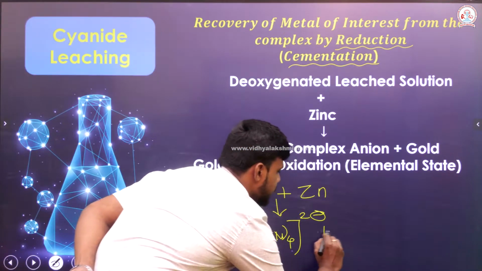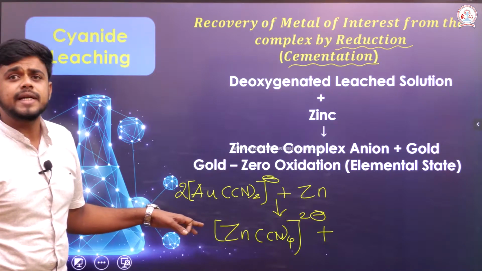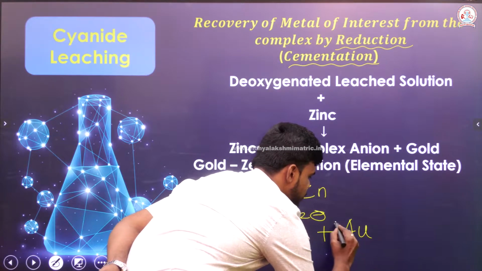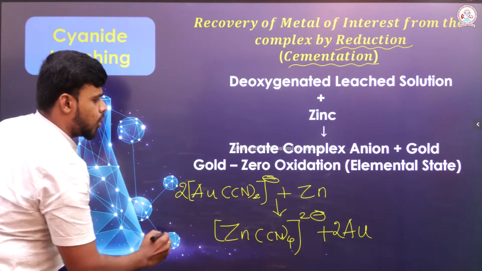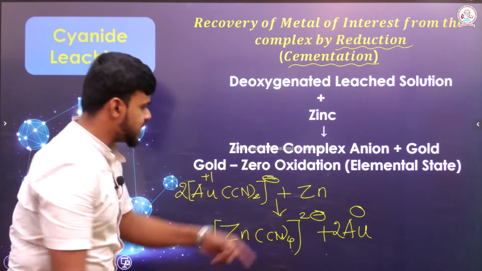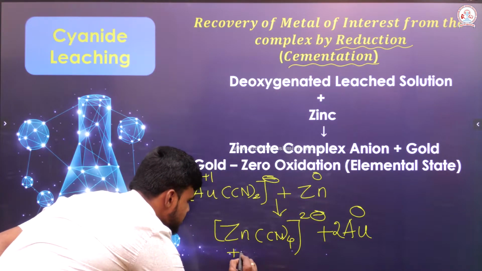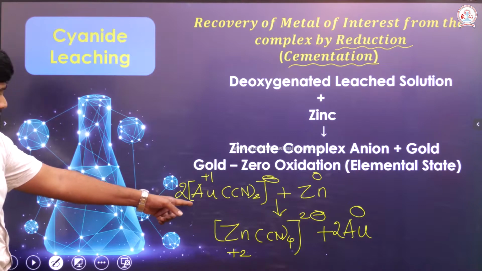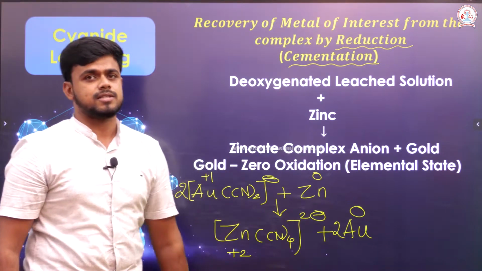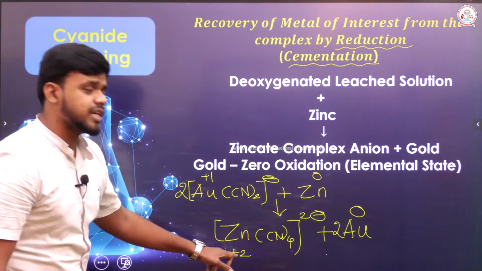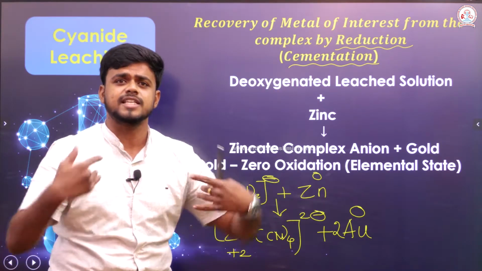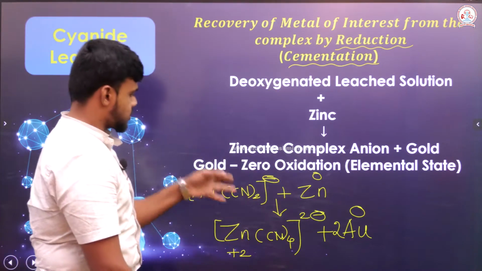Okay, these 2 gold will take up the electron that has been donated by the zinc and get deposited as Au. Here, the oxidation state of gold is +1. Here it is 0. The oxidation state of zinc over here is 0. Here it is +2. So, this is a reaction which tells us both reduction and oxidation are accompanied simultaneously. Right. Zinc has undergone oxidation, definitely it is the reducing agent because it reduces the other substance by oxidizing itself. Right. So, this is what.